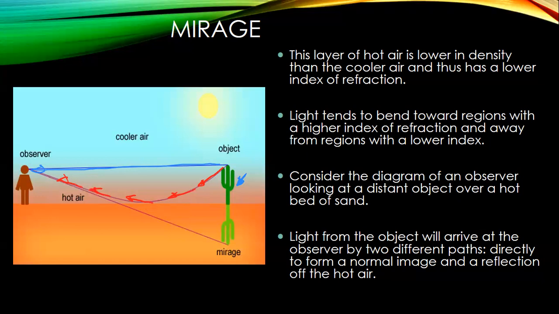And as it does so, our eyes and brain think that the light is actually coming from this inverted cactus, which basically becomes an image. So it's not a reflection that's taking place here. It's not that the image of the cactus is being reflected off of, say, the surface of a lake. It's that the light is being refracted so much that it appears to be reflected off of a reflective surface that's not really there. And that, again, is how a mirage works.